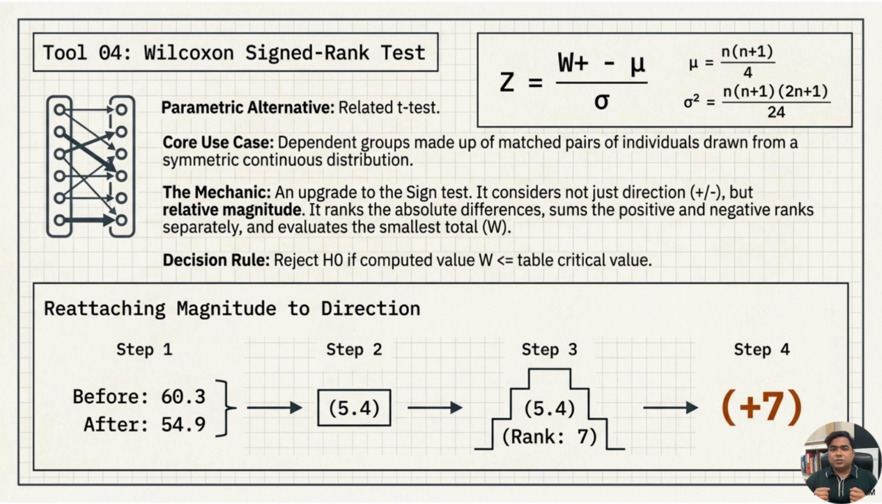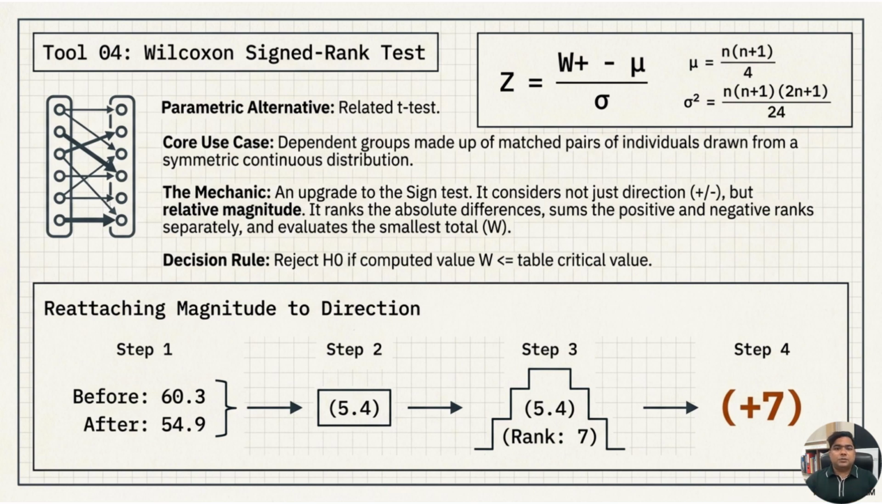The procedure is shown in the slide. First, we calculate the difference between before and after values. Second, we take the absolute value of each difference. Third, we rank these absolute differences from smallest to largest. Fourth, we attach the original sign back to each rank. Finally, we sum the positive ranks and the negative ranks separately. The smaller total rank value is used as the test statistic.